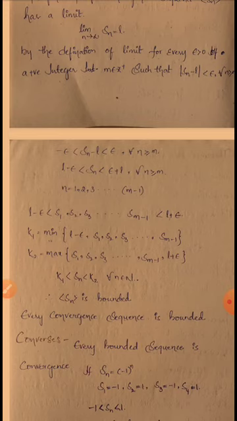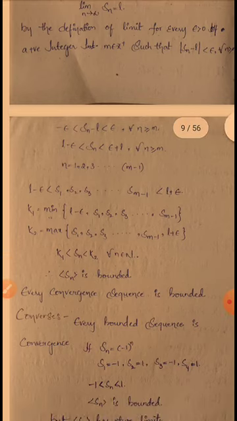So from above, L minus epsilon belongs to which set? K1. So K1 is less than Sn, which is less than L plus epsilon, which belongs to K2, for all n belonging to N. That is nothing but Sn has an upper bound and a lower bound. So Sn is a bounded sequence. So every convergent sequence is bounded.